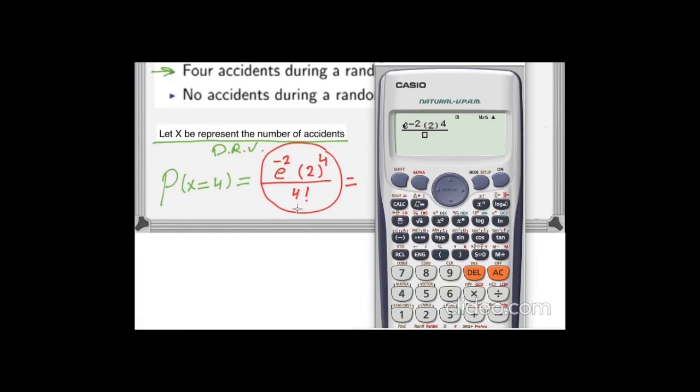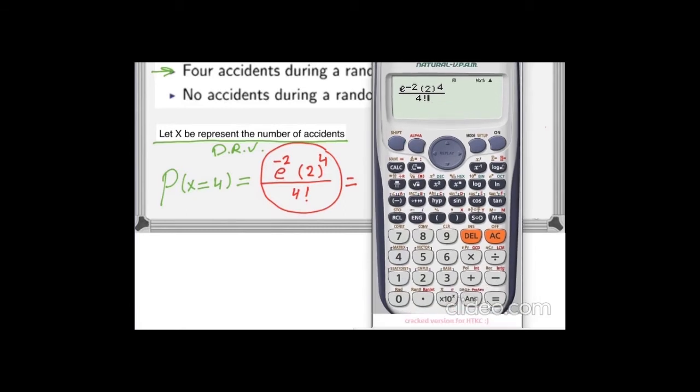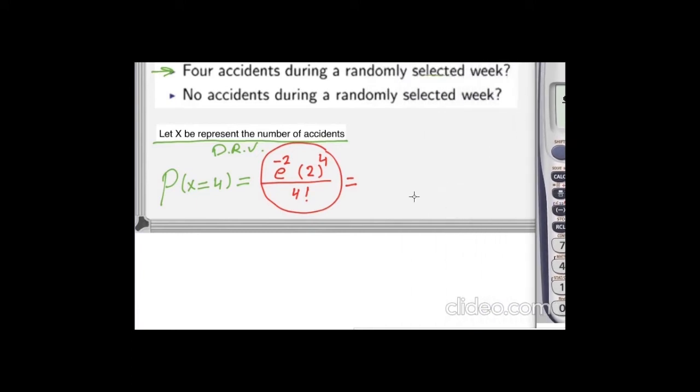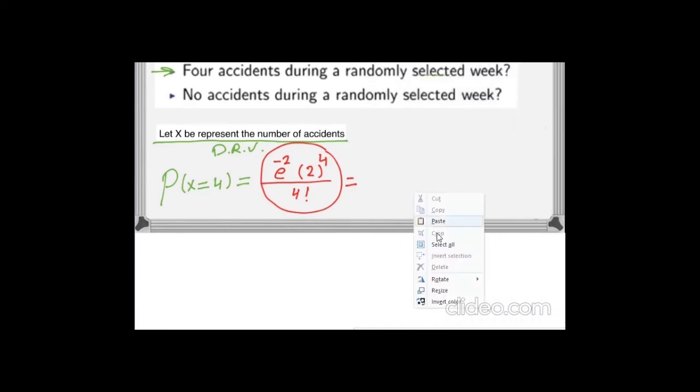After that go down to type 4 factorial. This is 4, and to write factorial press shift with this button here. Then this is the fraction, press equal, and the answer will be 0.09002. This is the final answer for this case.